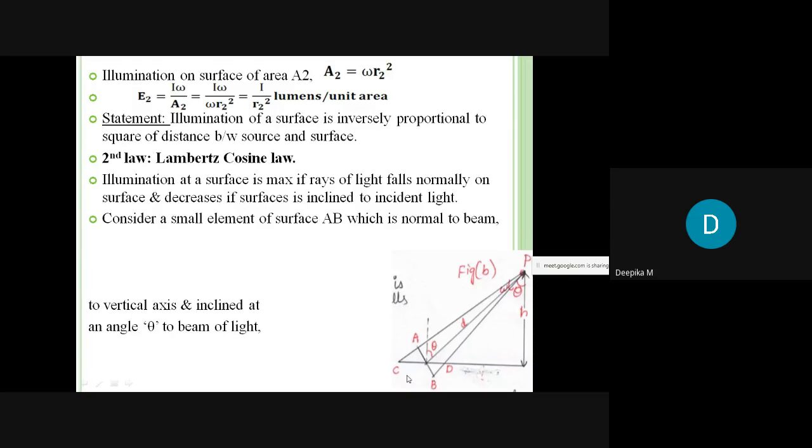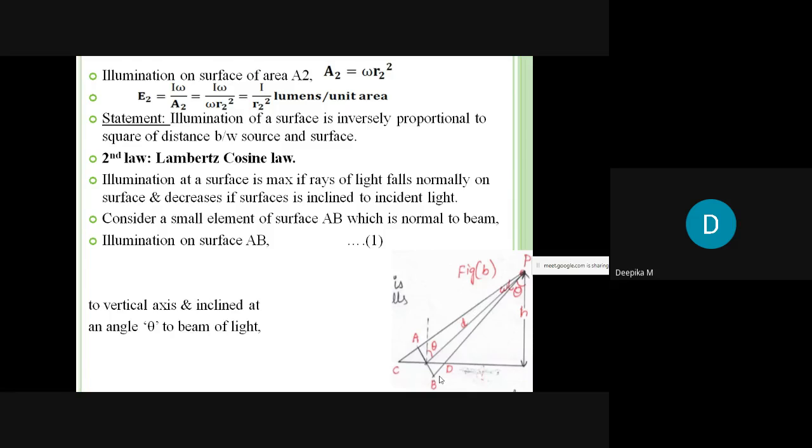From the light source, you can see these are the light rays we are getting, and I'm taking the surface AB. This surface AB is perpendicular to the light ray. You can observe here it is perpendicular to the light ray, and this is the illumination on surface AB. So how do I write the illumination?